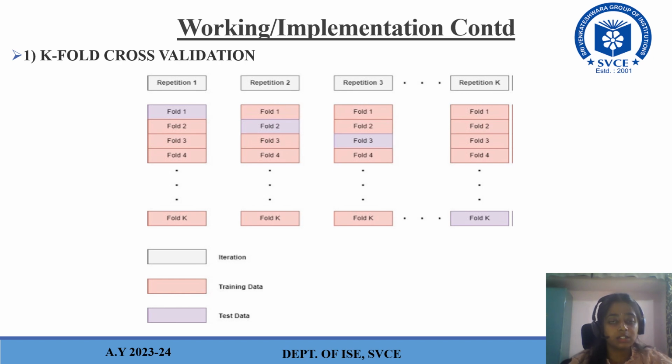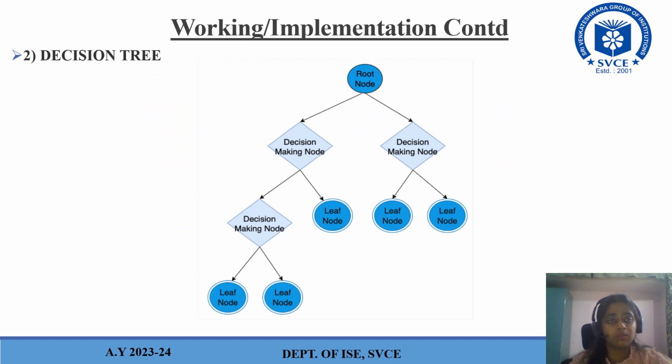And so each fold of data will be given to the model and further validations will be done. So moving on to the decision tree. As we mentioned in model training, this is one of the kinds of regression. Decision tree is one of the regression learning methods that we prefer.